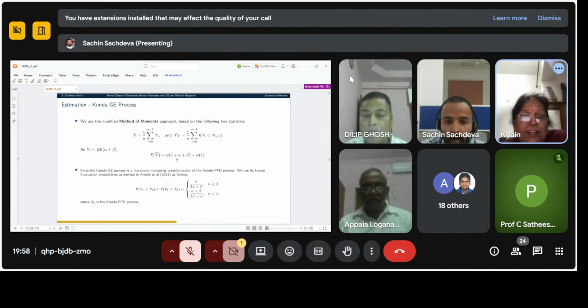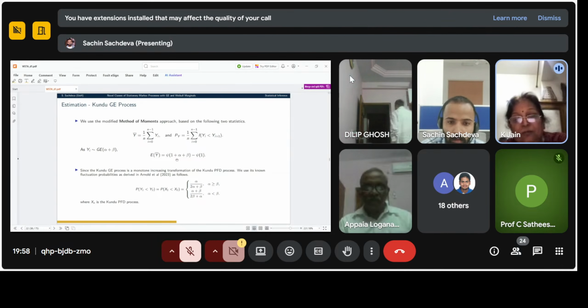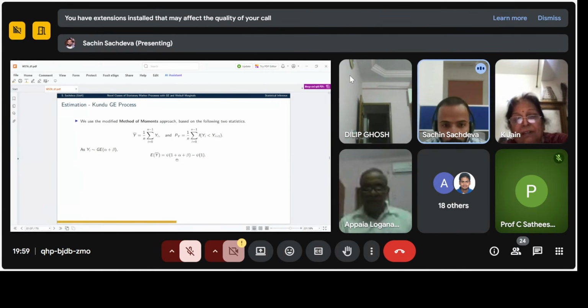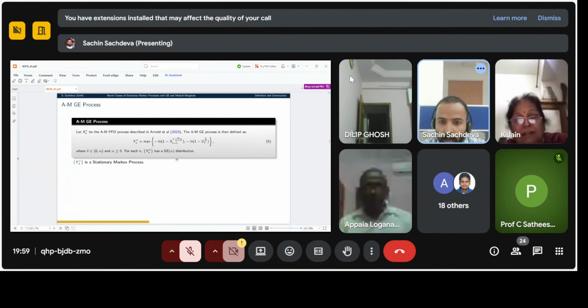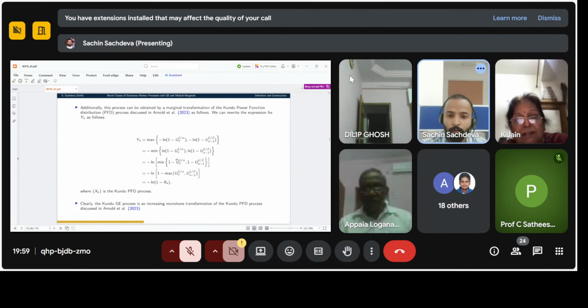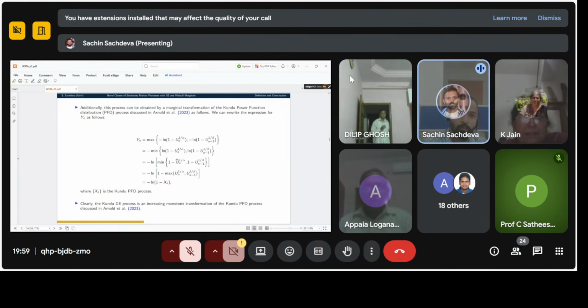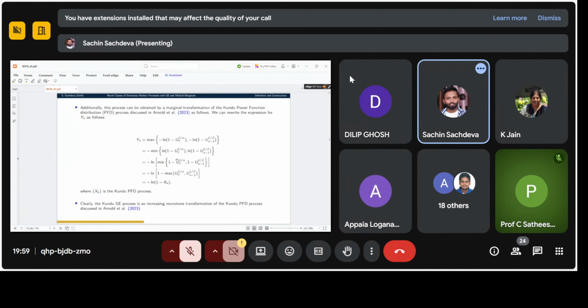Here you say the probability of Y1 less than Y2 is the same as the probability of X1 less than X2. Why are these two probabilities the same? Ma'am, because Y_n is an increasing monotone transformation of the Kondo PFD process. So when I calculated, all these logs get cancelled. So the probability is the same.